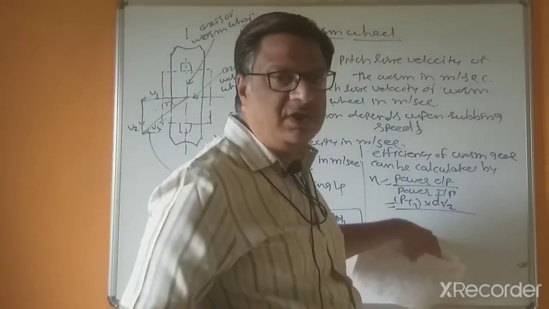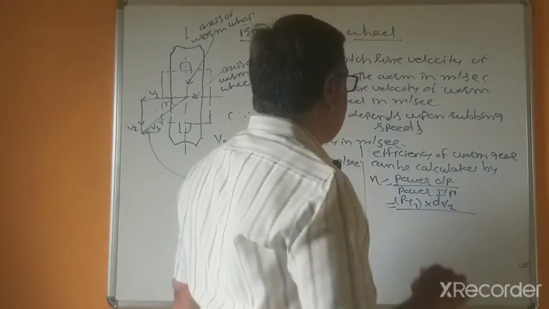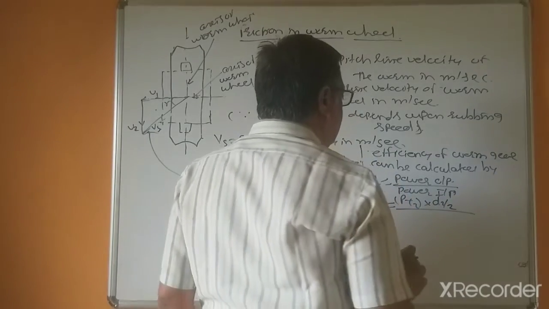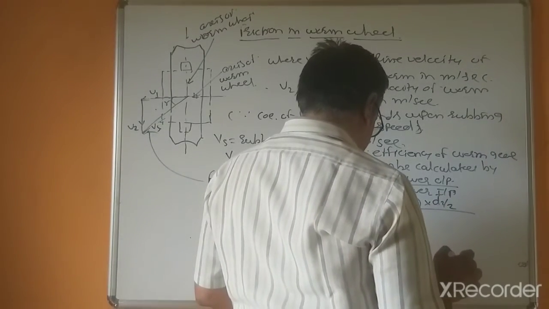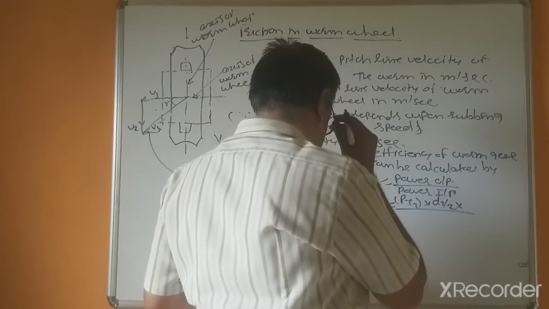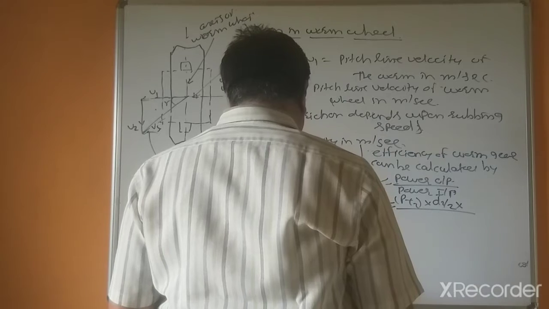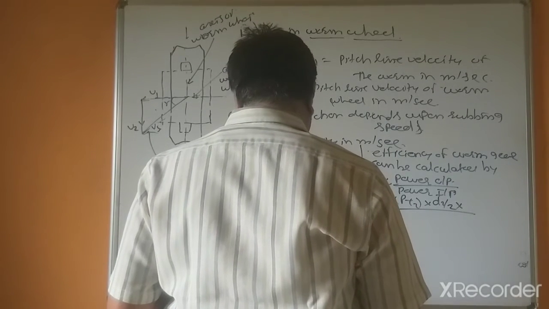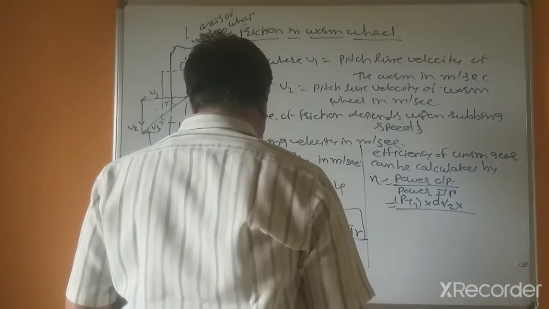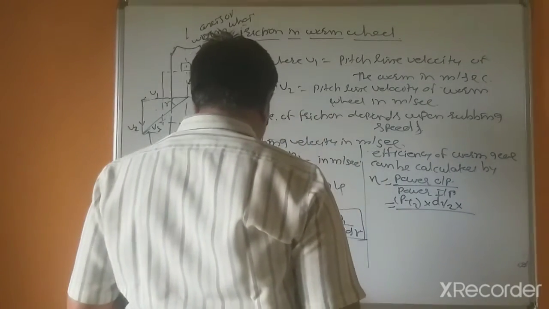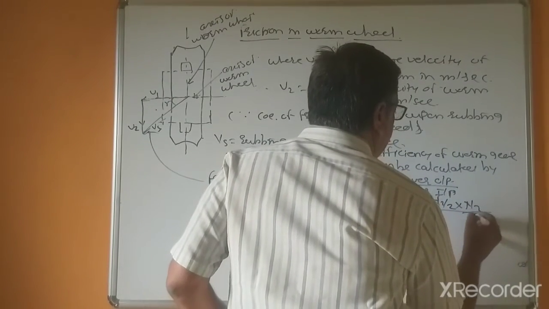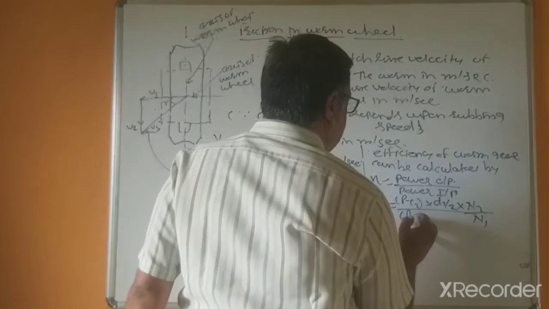This is tangential force multiplied by diameter, you can call it torque, multiplied by N2 divided by N1, and this is tangential force.